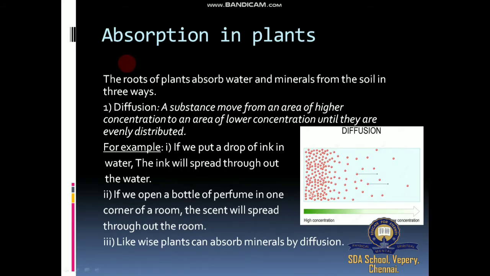Then first heading, absorption in plants. Plants absorb material through some process. The roots of plants absorb water and minerals from the soil in three ways. Okay, so we know plants consist of very well developed parts such as roots, stems and leaf.